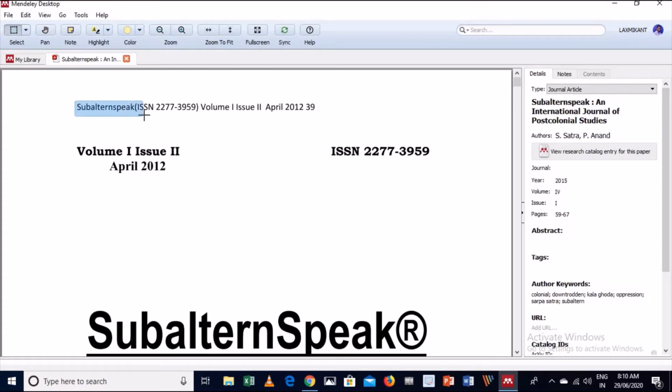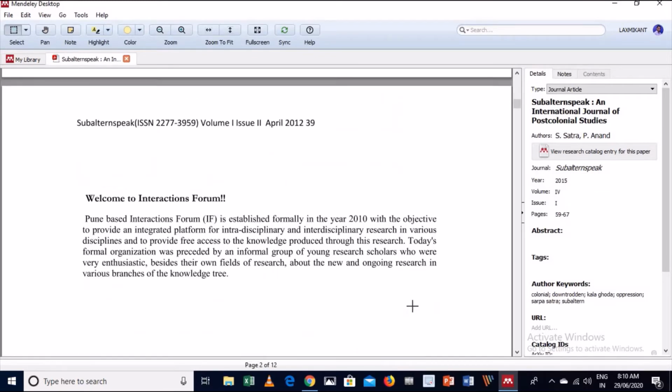Okay, this is the name of the journal which I can add here. So this is the detail I can easily add in this detail section. And then you can also add the abstracts and other things.